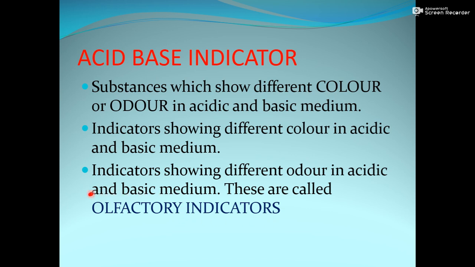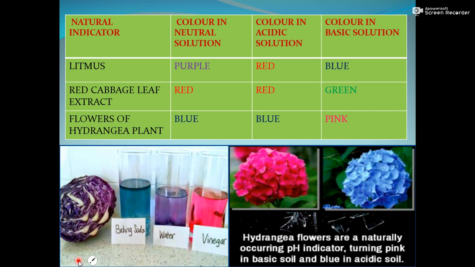Basically this word olfactory comes from a particular receptor present in our nose, and the main function of that receptor is to take the smell. As you know, we have five sense organs, so in our nose we have this olfactory receptor, which receives smell for us. So the name olfactory indicators comes from there.